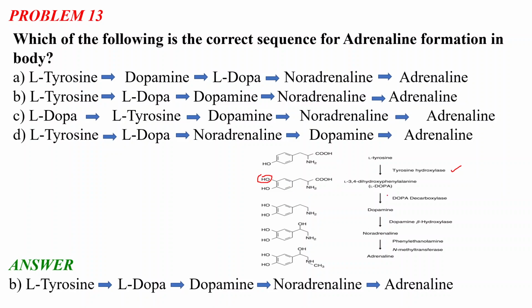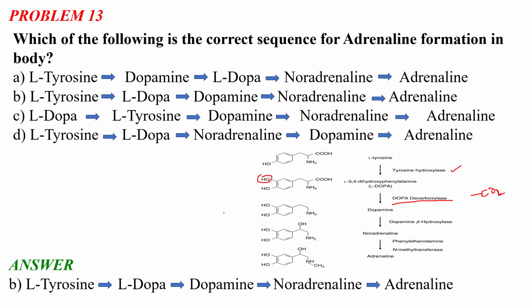In the next step, this L-DOPA is converted to dopamine, and the enzyme used is DOPA decarboxylase, which decarboxylates the L-DOPA molecule and eliminates the COO, the carbon dioxide, and we get this amine, called dopamine.